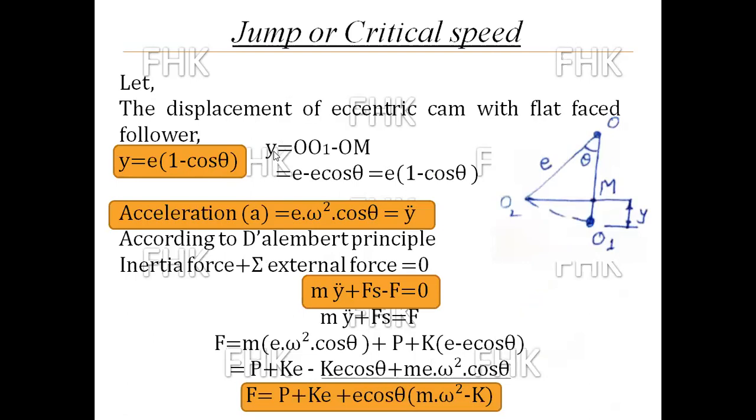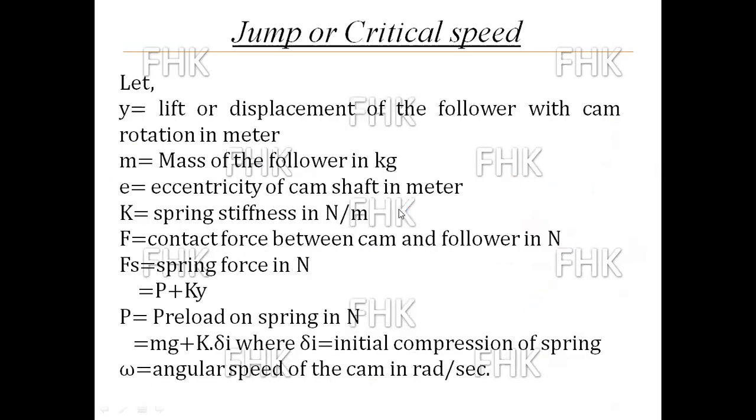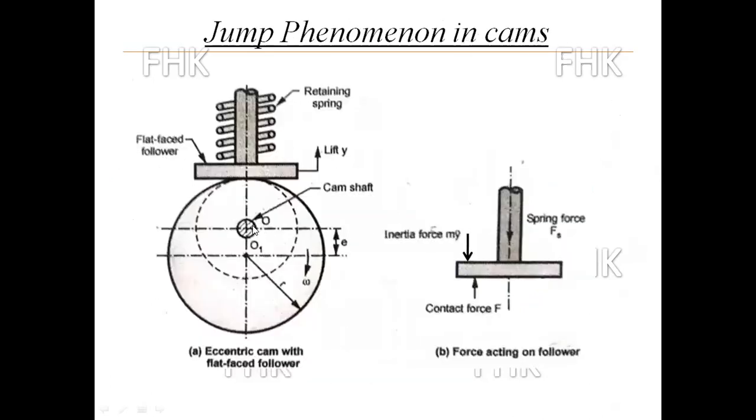Here you can see y in this triangle. O is the camshaft axis and O1 is the center of the cam profile. The distance between O and O1 is the eccentricity.